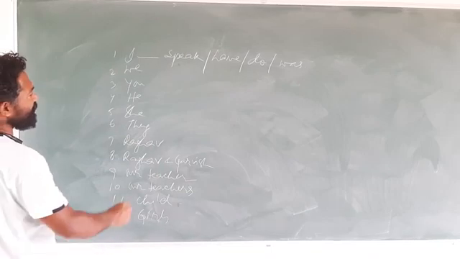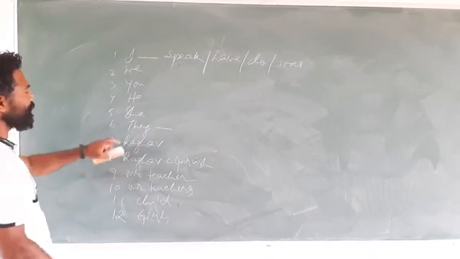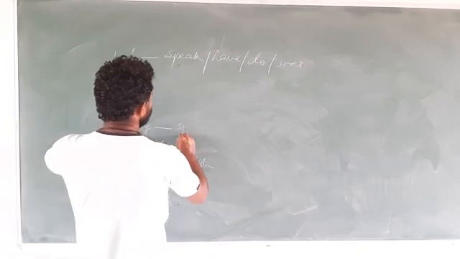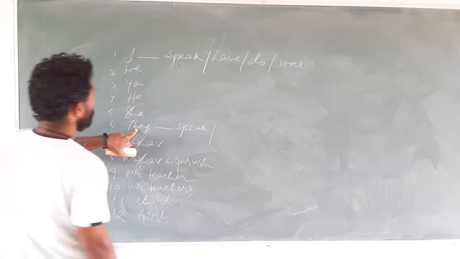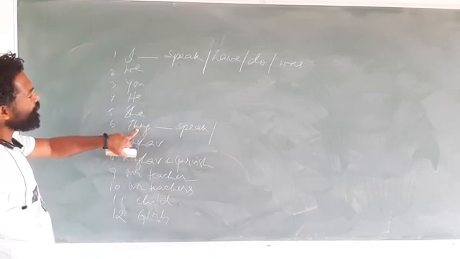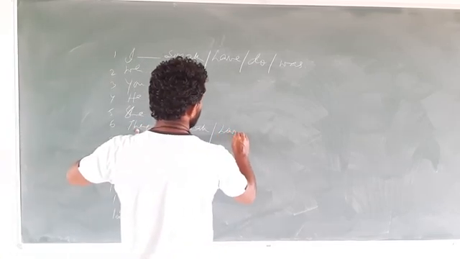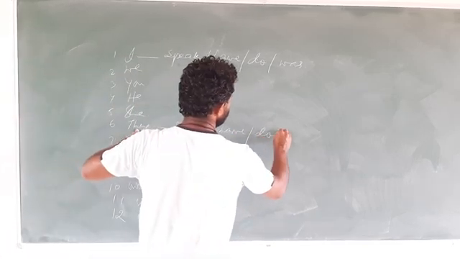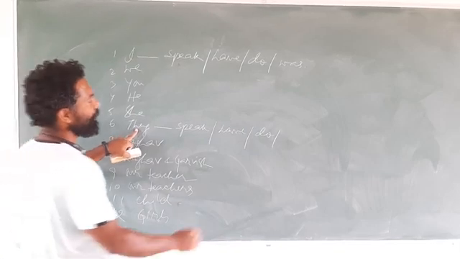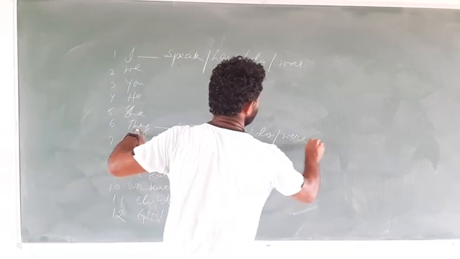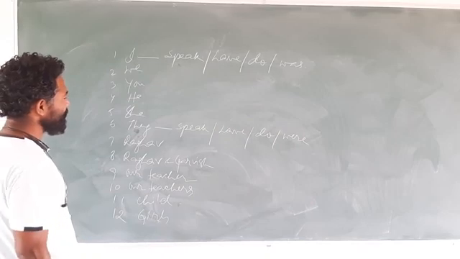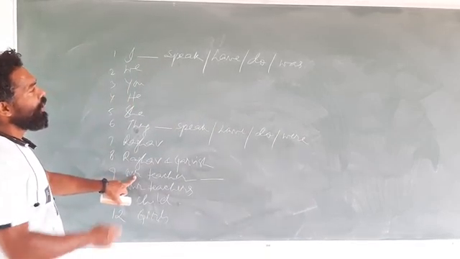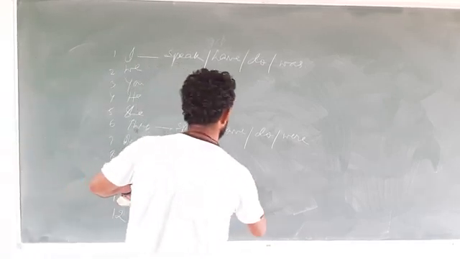Suppose we take one random example, with we. Out of speak and speaks, it is speak. With they, out of has and have, we use have. With they, out of do and does, we use do. And with they, out of was and were, we use were. This way. Suppose let us take one example with teacher. Our teacher, out of speak and speaks, what do we use? We use